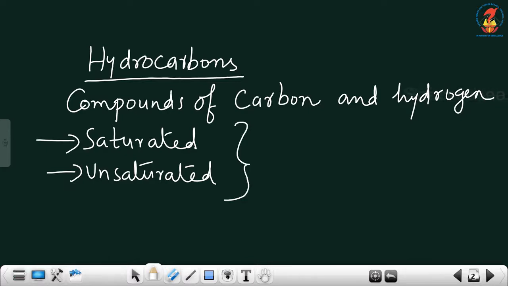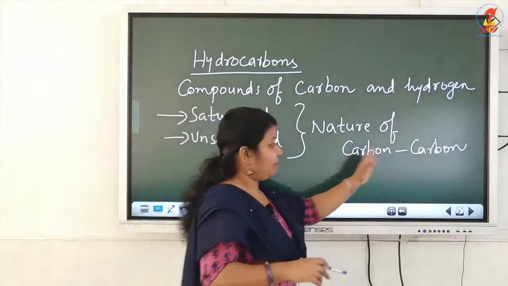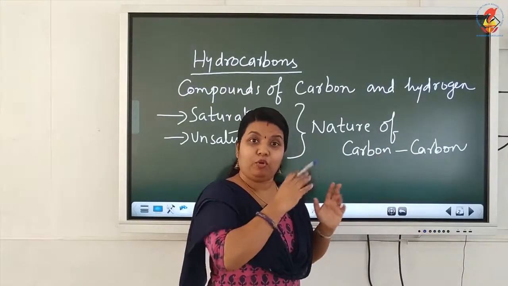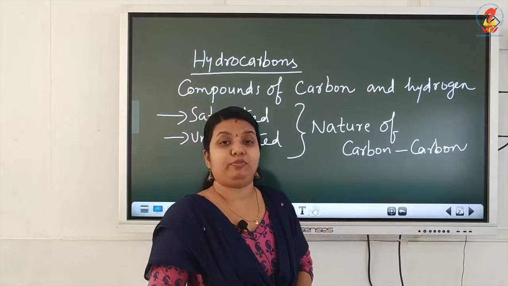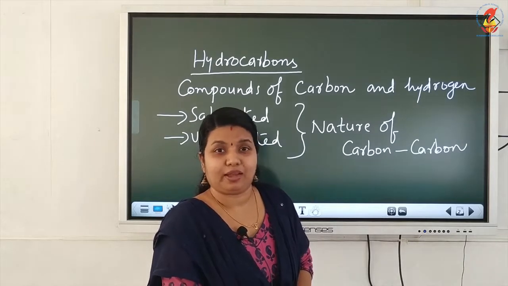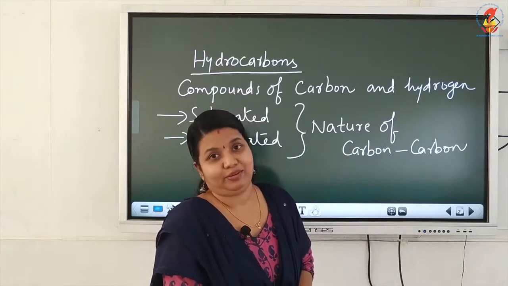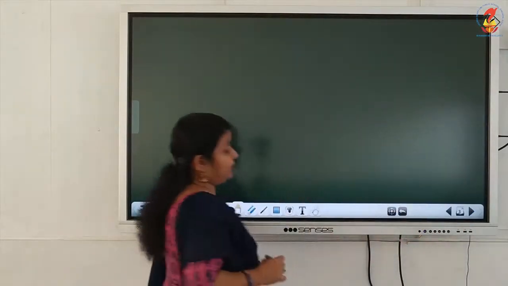So this classification is based on the nature of the carbon to carbon bond. Depending upon the nature of the bond between carbon atoms, carbon-carbon bond meaning the bond formed between two carbon atoms, we have two types of hydrocarbons, saturated hydrocarbons and unsaturated hydrocarbons. Okay, so first we will see what saturated hydrocarbons are.